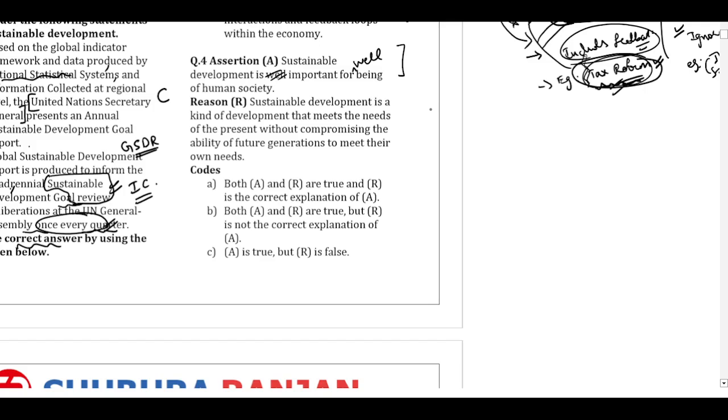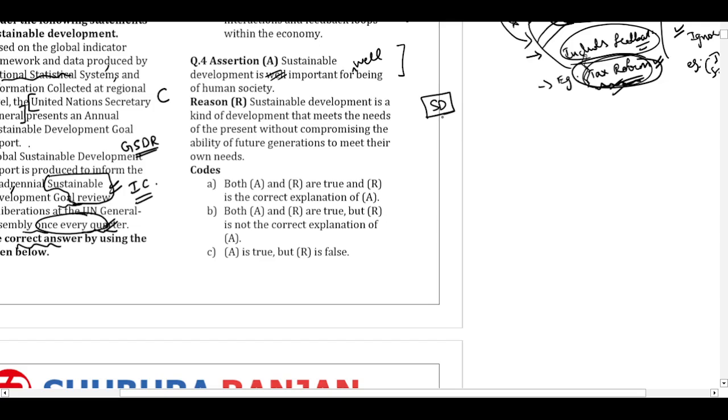Let us see the reason. Sustainable development is a kind of development that meets the needs of the present generation without compromising the ability of the future generation to meet their own needs. So this is talking about the concept of sustainable development.